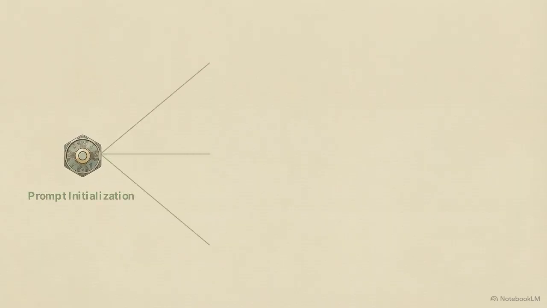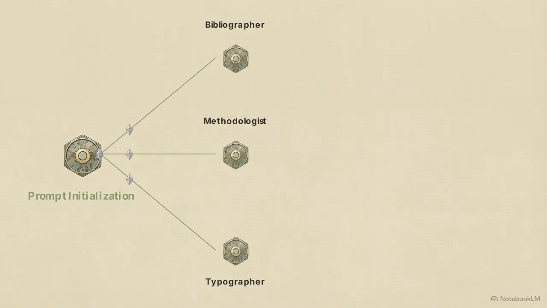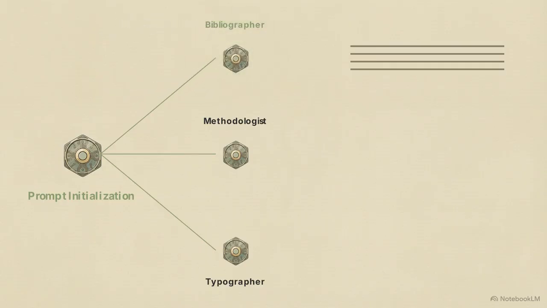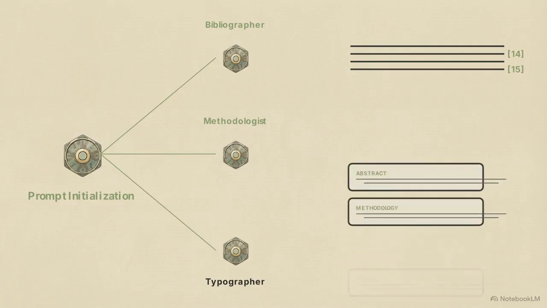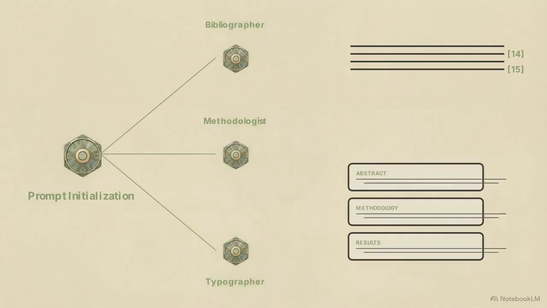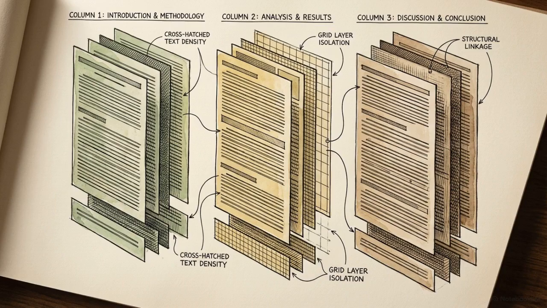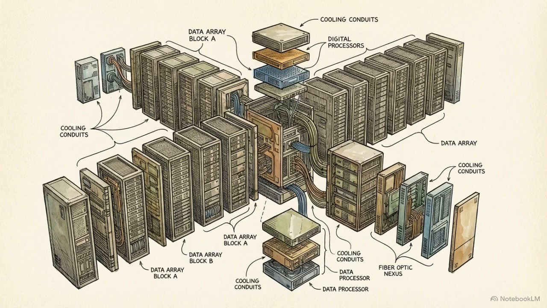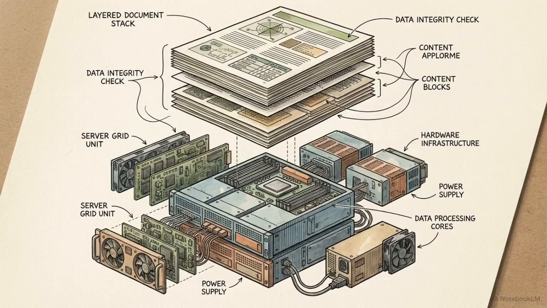The central node delegates tasks to 3 distinct agent paths simultaneously. Here, the bibliographer agent cross-references the injected URLs, mapping the web sources directly to embedded citation brackets. At the same time, the methodologist agent takes the raw synthesized data and stacks it into rigid, labeled academic sections, separating the abstract from the methodology and results. Dividing these formatting tasks across specialized agents allows the engine to output massive documents without the logic degradation typical of standard large language models.